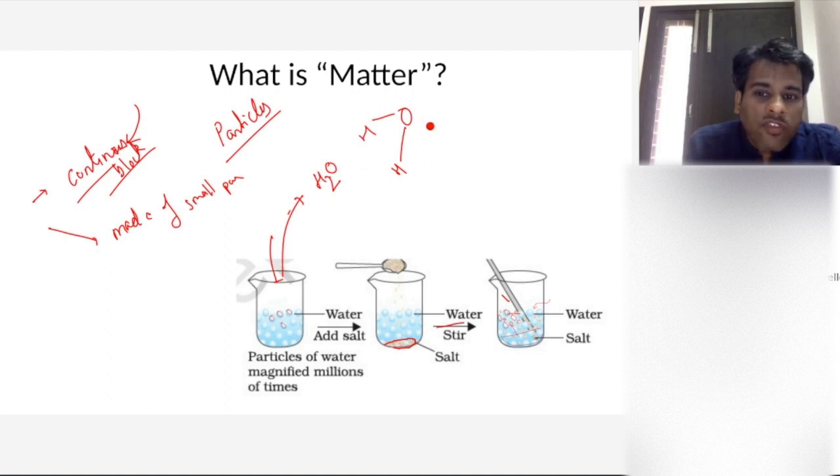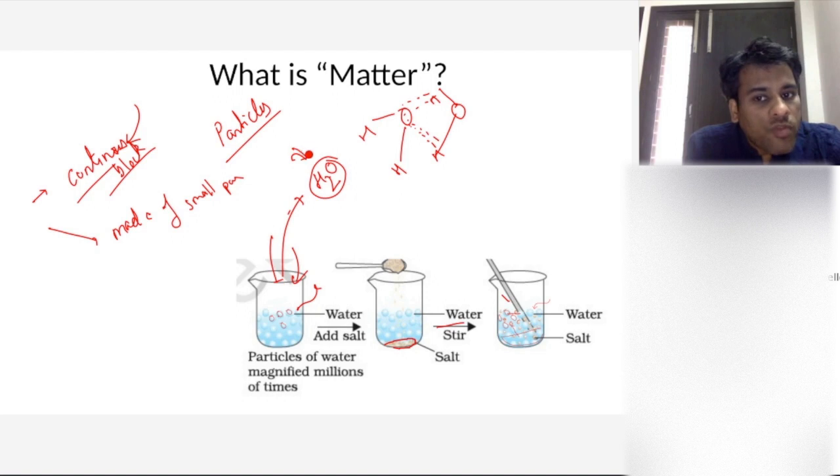Now, if you see water in liquid state, that means other molecules are also attracted to this. They are together, and that's why they are in the liquid form, right? So there is some attraction between the molecules also, right? In this case, we call it hydrogen bonding, right? So if I ask you what is the smallest possible unit, if you have to keep it in water form, the smallest possible unit is H2O.